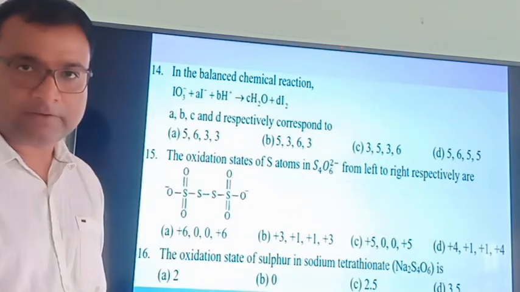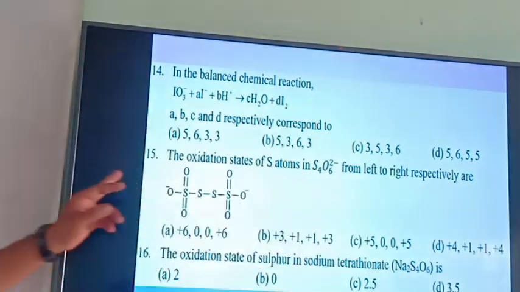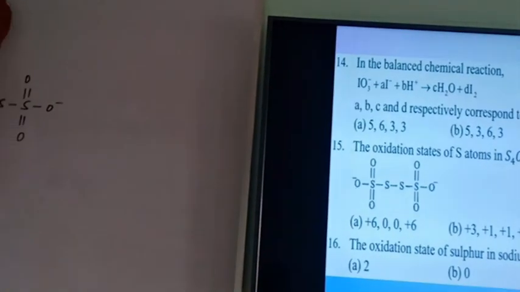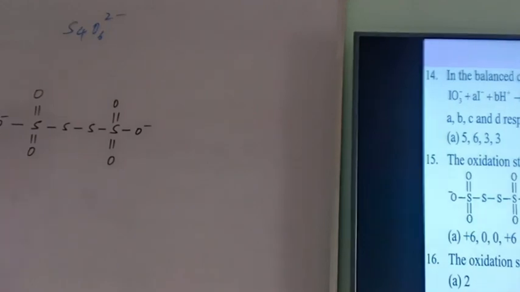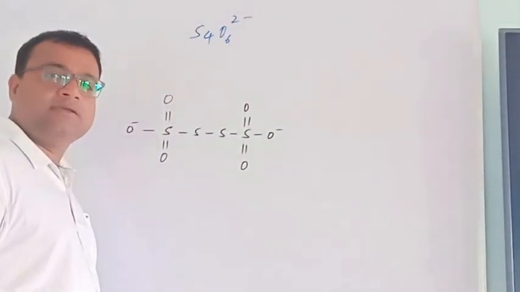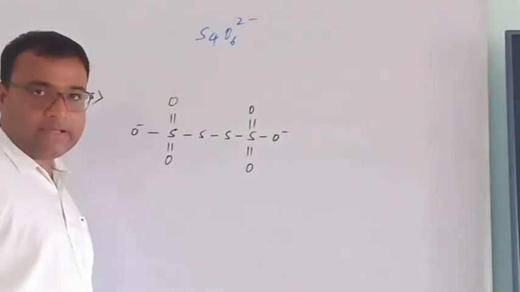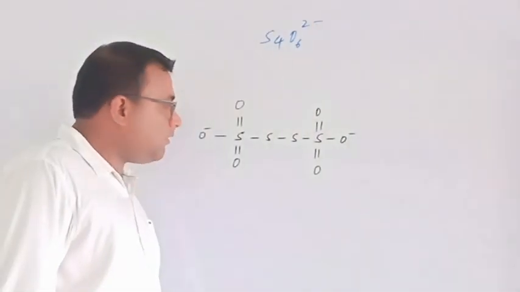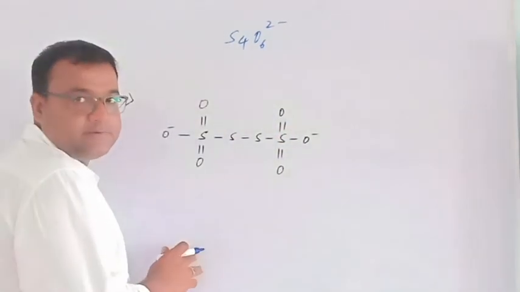Let's find out. Let's have the chart. That is this structure I have written here. This side. So S4O6 2 minus. S4O6 2 minus. Very easy, very small, but this question was appeared in the AIIMS. Now, this sulfur, and sulfur.